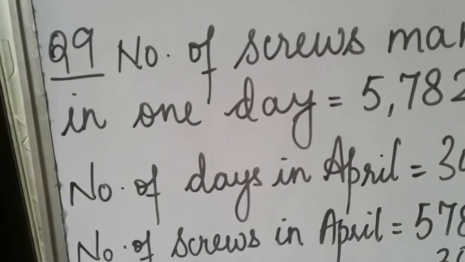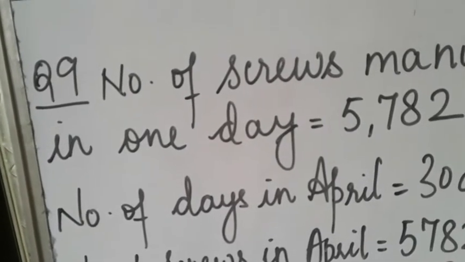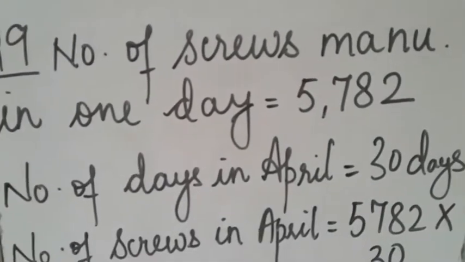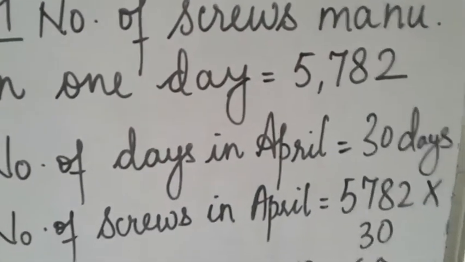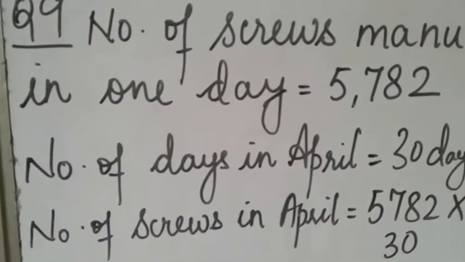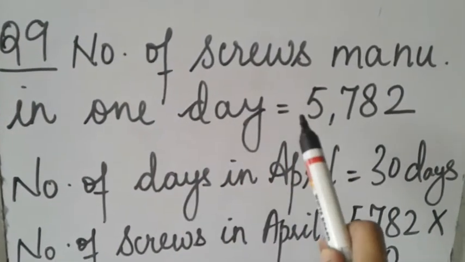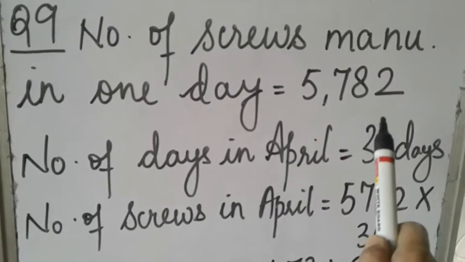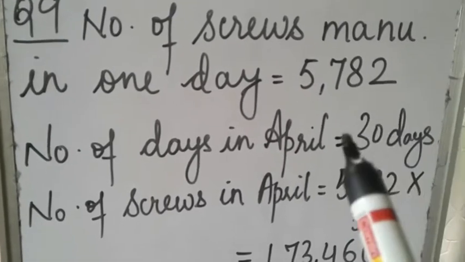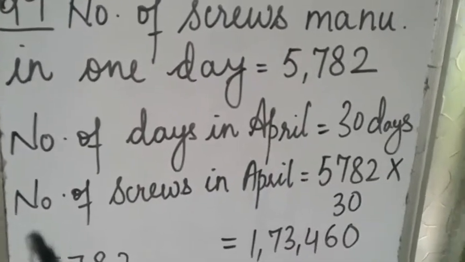Question number 9. A machine manufactures 5782 screws every day. How many screws will it manufacture in the month of April? Question you can see from the textbook. Rest of the part I have written here. So number of screws manufactured in one day. Manufactured means preparation. So number of screws manufactured in one day means 5782. You can see here 5782 are the screws which are being prepared, made, manufactured in the factory in one day.